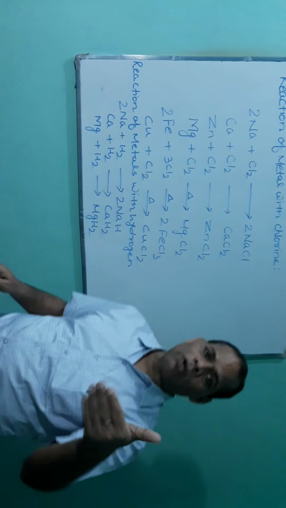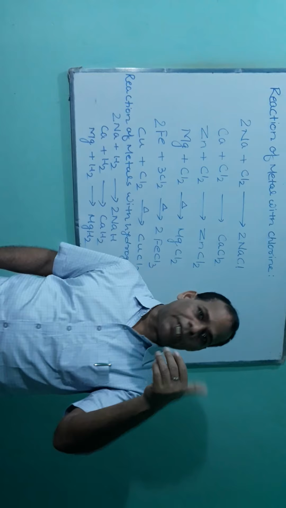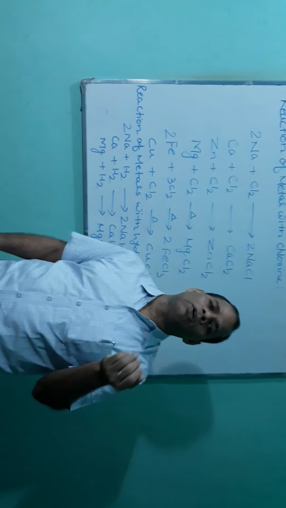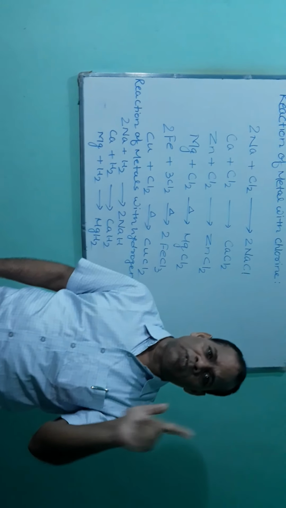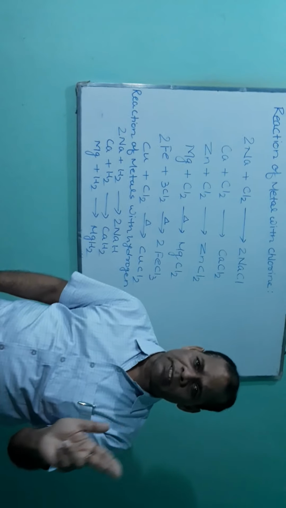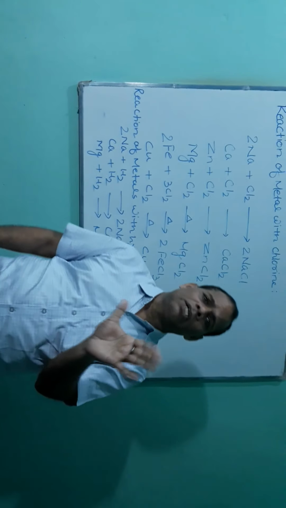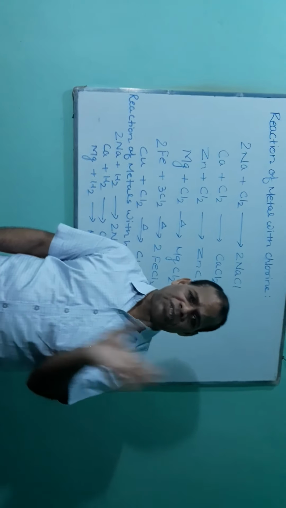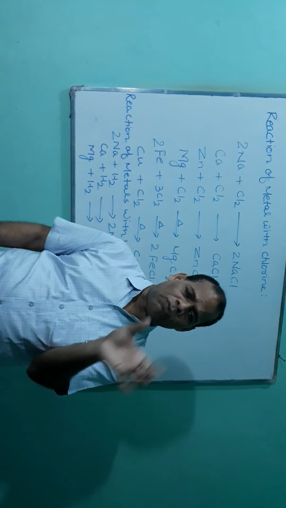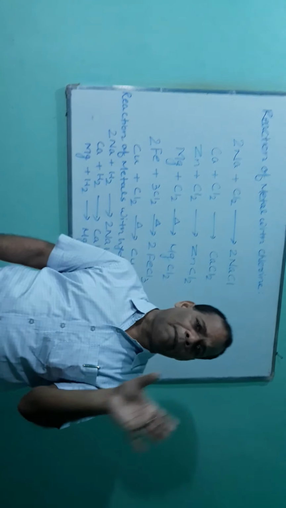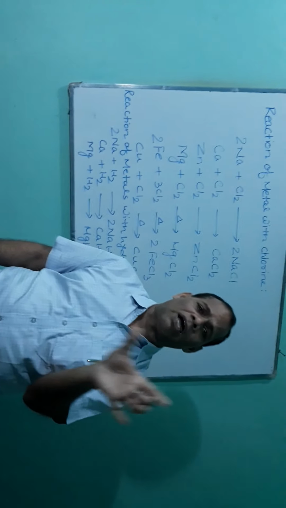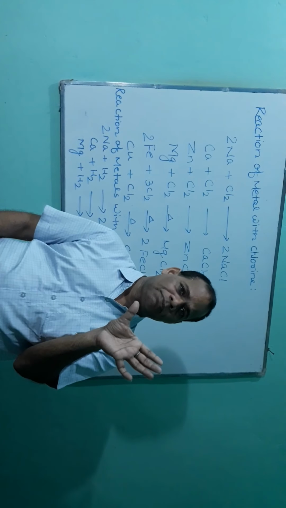So this is one indication of what type of bond is formed if there is a metal and non-metal. In general, we say that an electrovalent bond is present, and the compound is called an electrovalent compound.